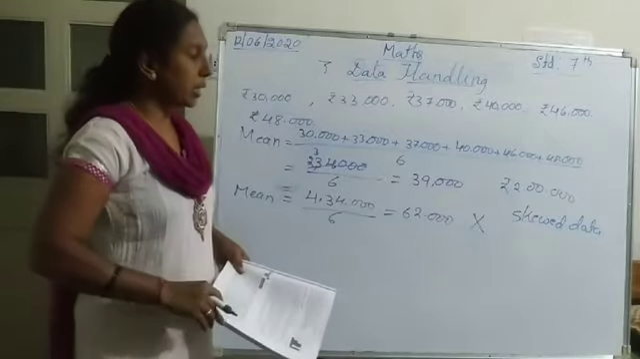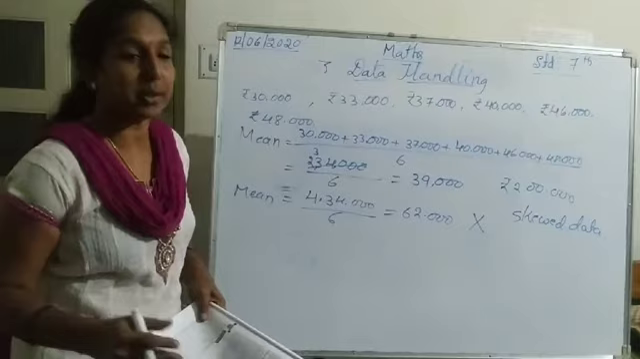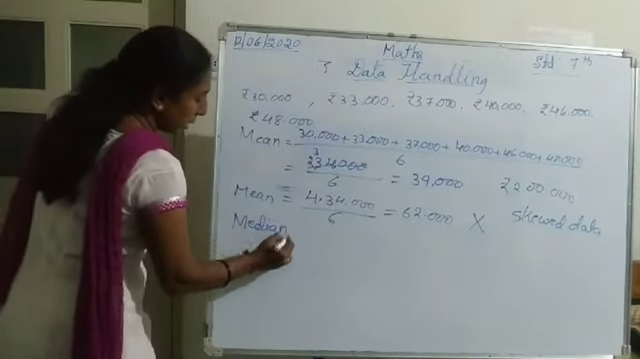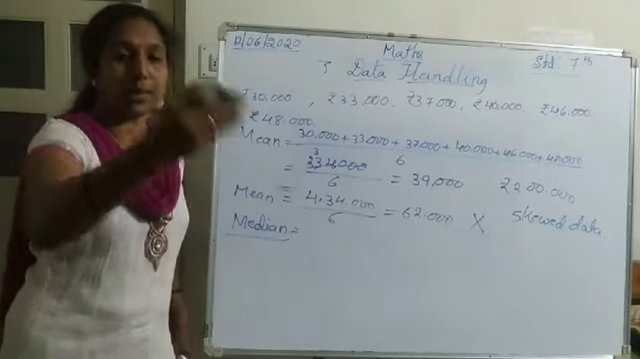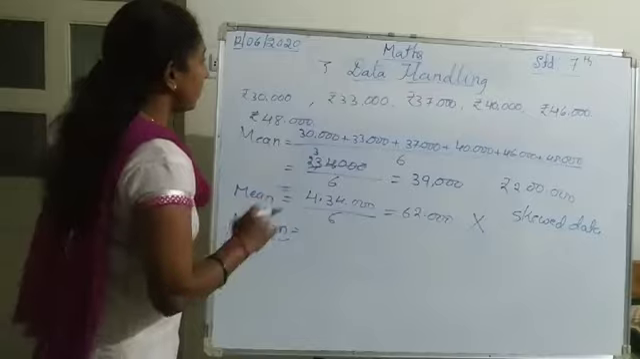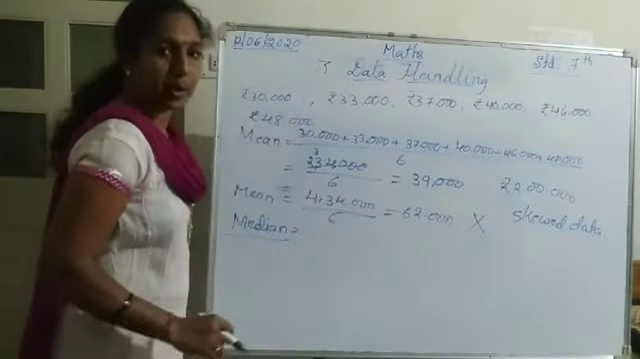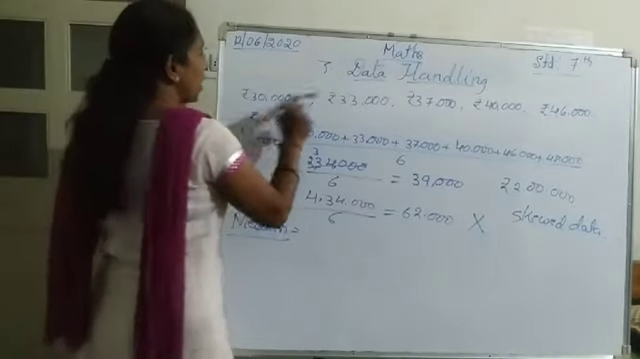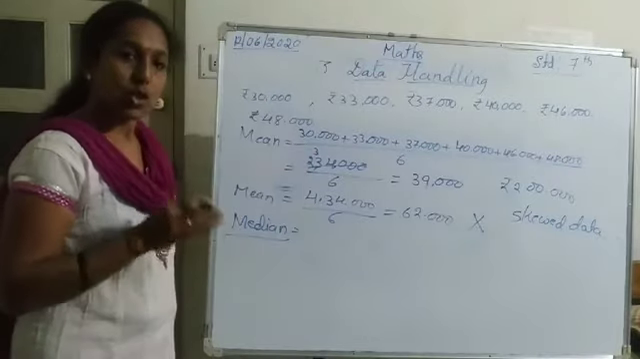So for that, we will prefer the median. Median means, we know that first we have to arrange them in ascending order and then find the middle. Here they are already in ascending order. Can you tell me now which is the median here? Here 1, 2, 3, 4, 5 and then 6.